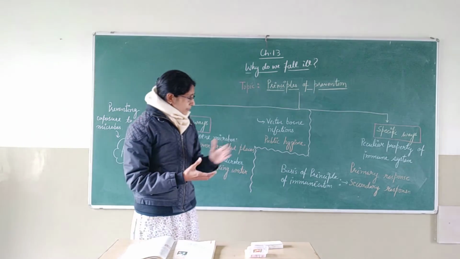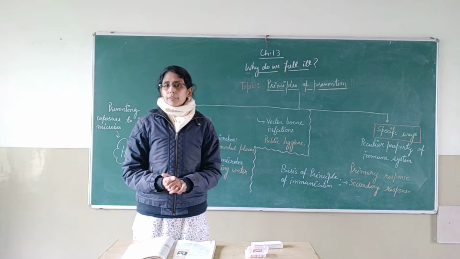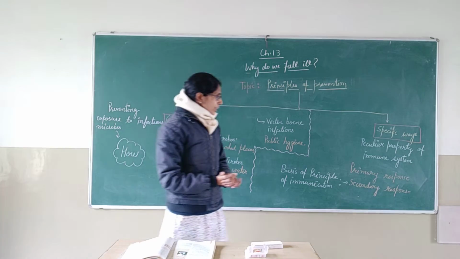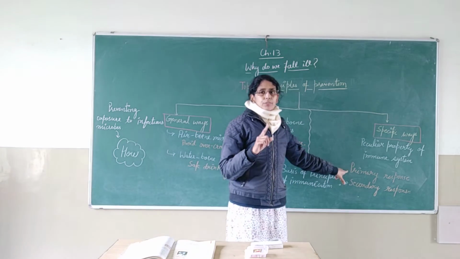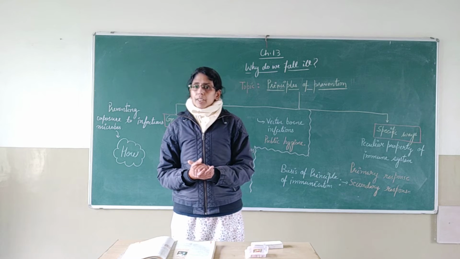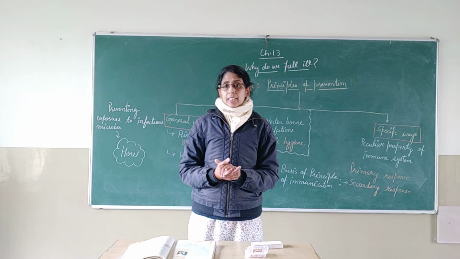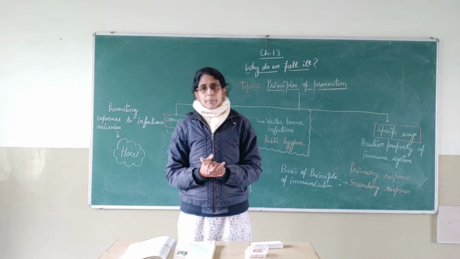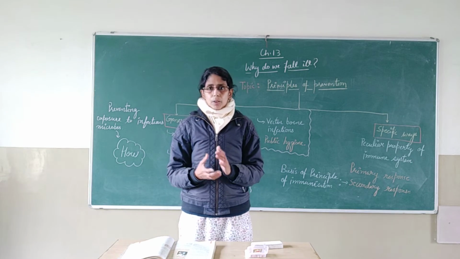Right? Now, what is this peculiar property of the immune system? Whenever we are exposed to any infectious agent for the first time, primary meaning first, then our immune system responds to it.